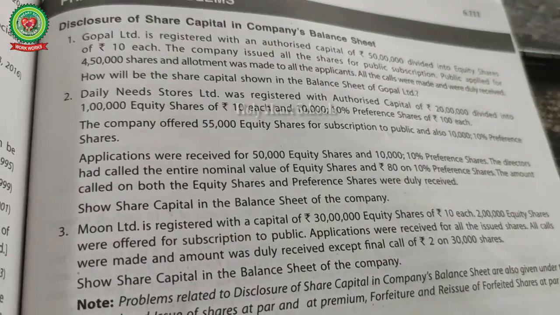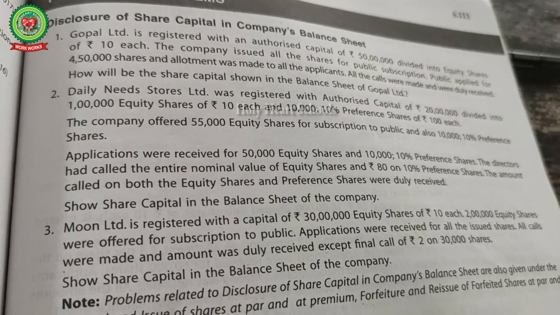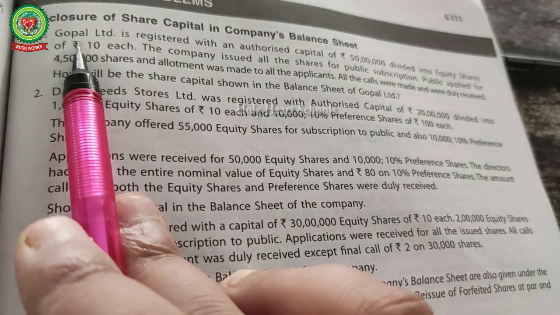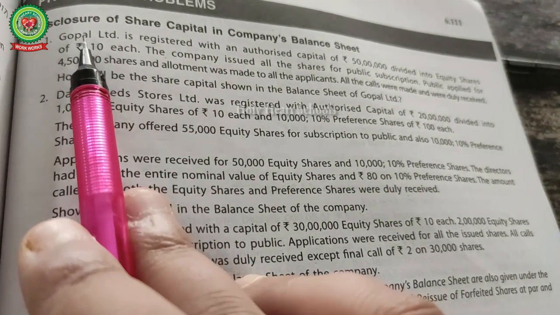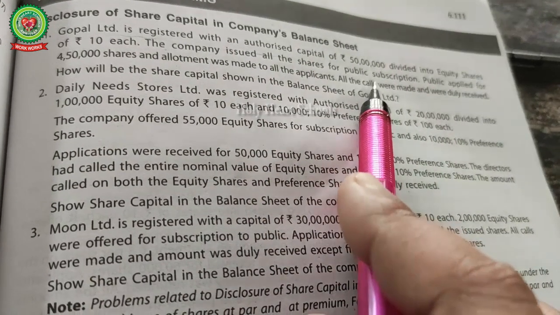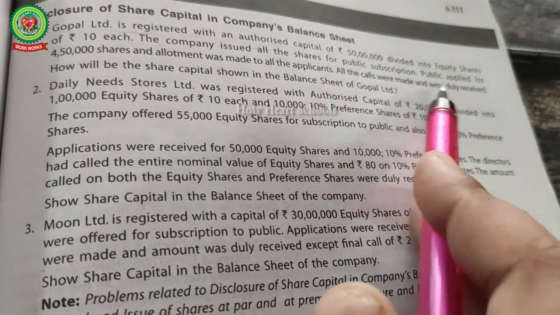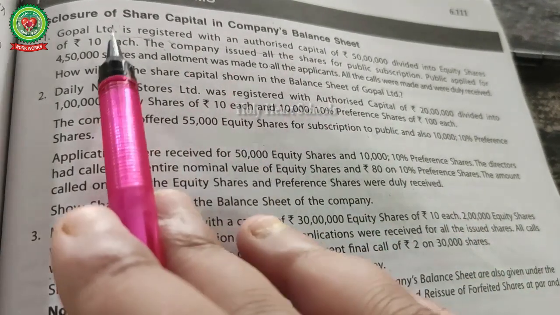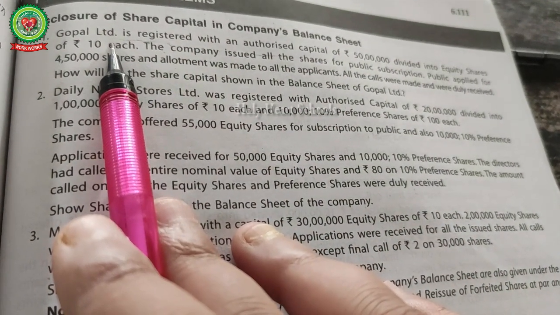Now see the back questions of this chapter. Your homework is to solve these sums in the same way. The first one is a simple case. Gopal Limited is registered with an authorized capital provided to you and divided into equity shares. How to find the number of shares? 50 lakh divided by 10, so 5 lakh shares.